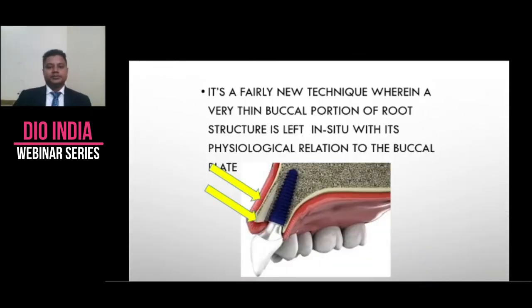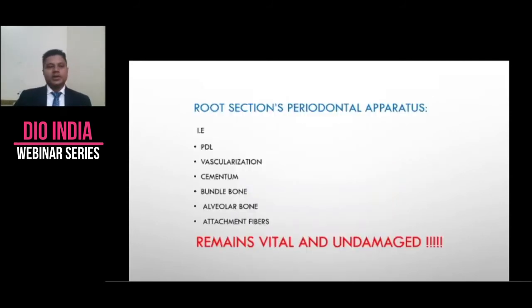So it is fairly a new technique wherein a very thin buccal portion of root structure is left in situ with its physiological relation intact to the buccal plate. So what does it mean? It means that the root section of the periodontal apparatus is intact. That is, PDL is intact, vascularization is there, cementum is left behind, bundle bone is there, alveolar bone is attached, and attachment fibers are there. They all remain vital and undamaged.